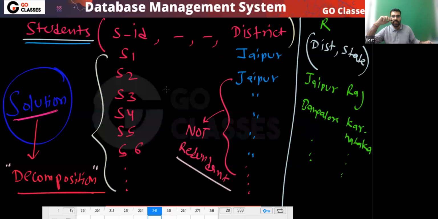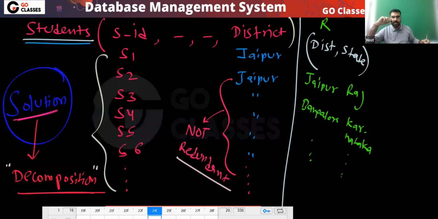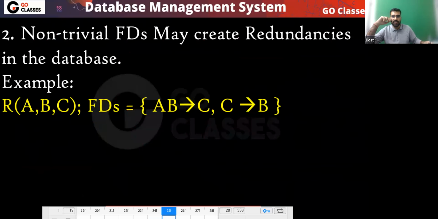But did you understand what is redundancy? Our topic is understanding redundancy. Did you understand what is redundancy, what is not redundancy, what is useful data and what is redundant data? Did you understand that? Yes or no? Like for example, consider this data. Consider this table. Another example I'm taking.